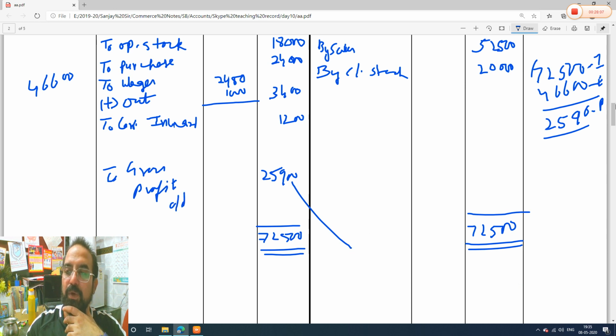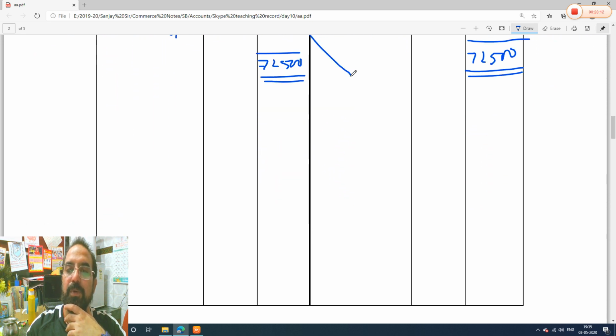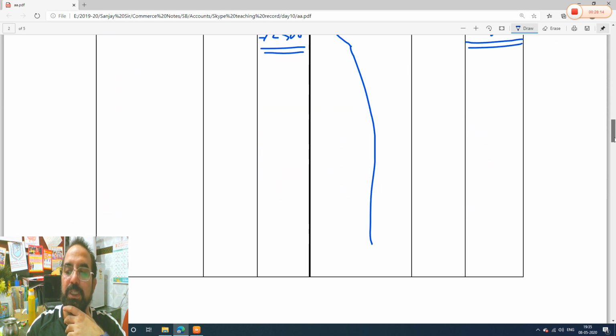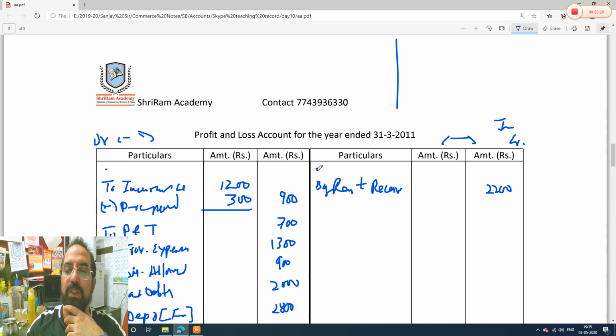Okay. Now it will go where? It will go to the profit and loss account. So where is our profit and loss? We have to take the opposite side. Profit and loss is here. So it will come like this here. Remember, I had told you to leave the first line for this only. So what will we write here now? We will write by gross profit brought down. Now you brought it down from the trading account. Brought down how much? What is the gross profit?